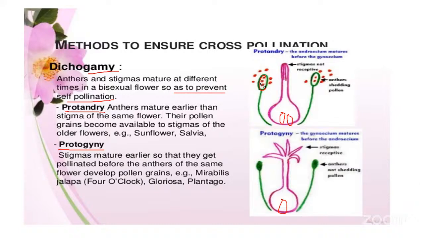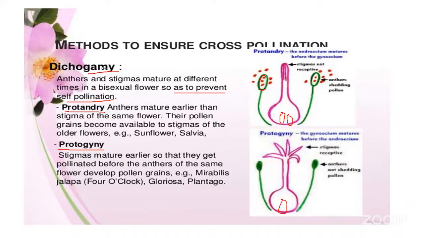In such cases, self-pollination is avoided. Here, self-pollination can't occur. There is no self-pollination carried out here. So what will happen now? The pollen grains of this flower will be dispersed into the surrounding environment and will reach another flower to carry on the cross-pollination.